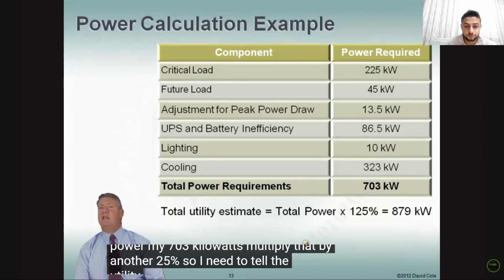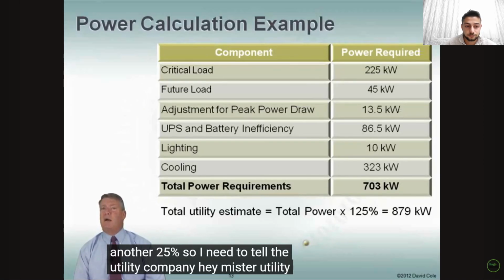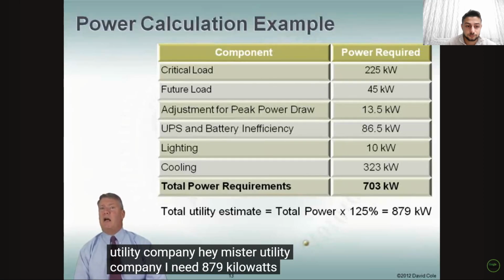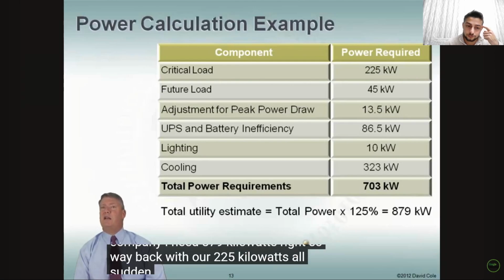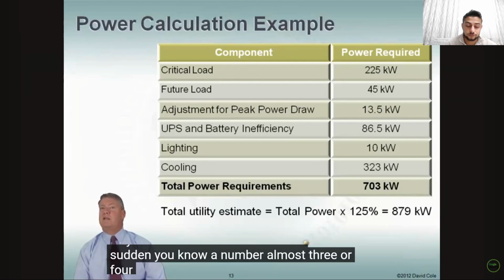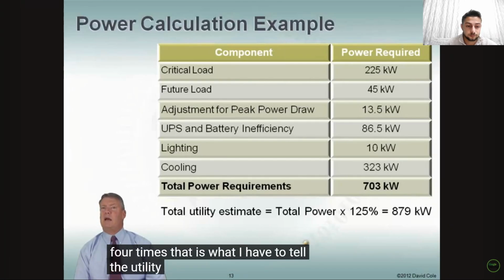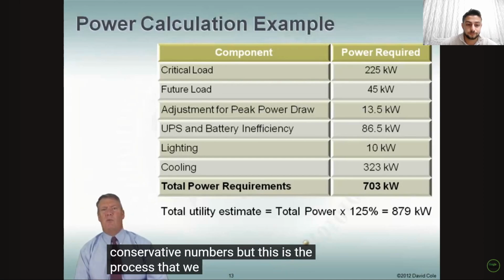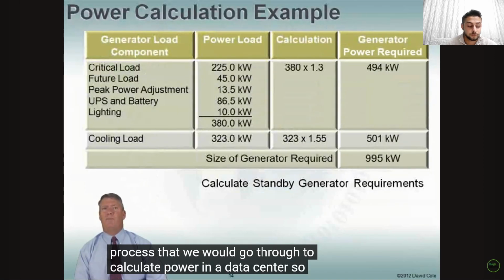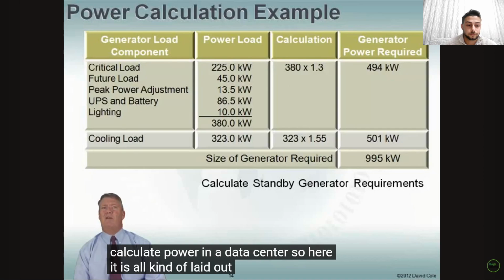So I need to tell the utility company, hey, Mr. Utility Company, I need 879 kilowatts. Right? So way back with our 225 kilowatts, all of a sudden, a number almost 3 or 4 times that is what I have to tell the utility company. Again, pretty conservative numbers, but this is the process that we would go through to calculate power in a data center. So here it is all kind of laid out for you.